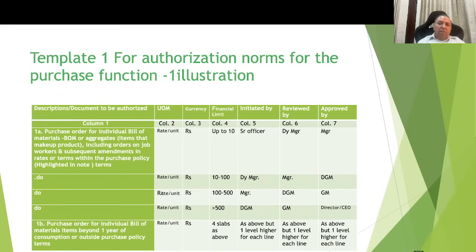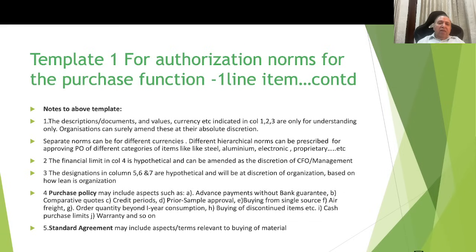Here I am proposing that supposing the buying is done for more than 1 year or there are some policy deviations like payment terms, and so on and so forth, the level should be, instead of senior officer, deputy manager. And for the review of such items beyond 1 year or with policy deviation, the review should be by the manager and approval should be by the deputy general manager instead of manager, and so on and so forth.